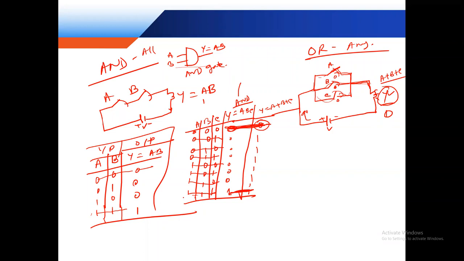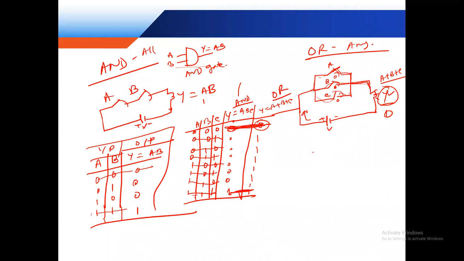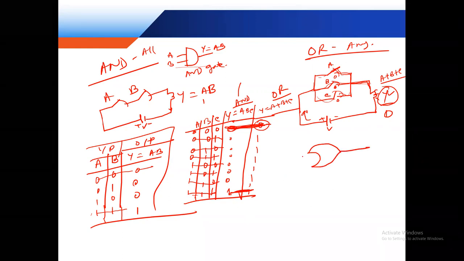This is the any input high and this is the all input high. This is the OR gate, any input high. Okay, and this is the circuit diagram and this is the logic diagram. This is the OR gate. If 3, suppose 3, this also 2 or more inputs and only 1 output. AND gate and OR gate both take inputs and give output. This is not different. Okay.